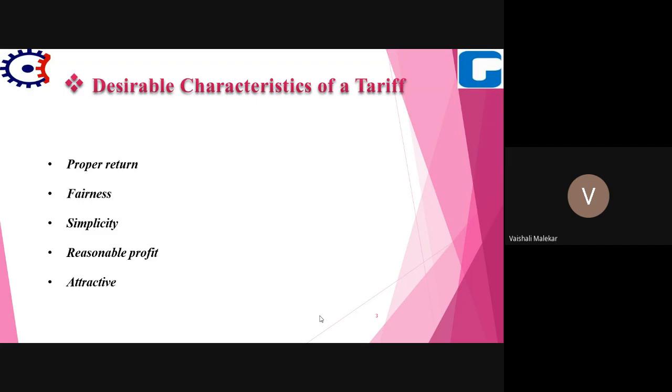But the consumers of commercial or industrial load should be charged at high rates as per the supply authority rules. So consumers should be charged as per the type of service rendered by the supply authority. Okay. Then again, for the characteristics of tariff, one more point is power factor.